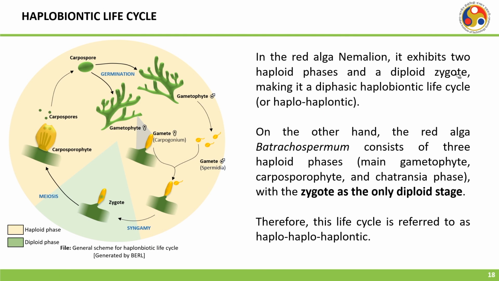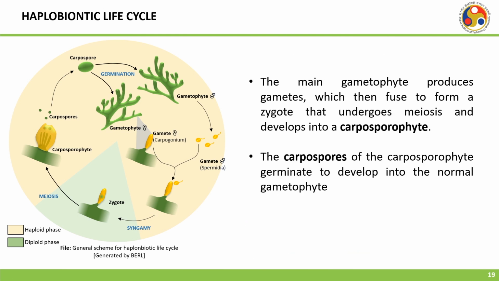On the other hand, another red alga consists of three haploid phases: the main gametophyte, carposporophyte, and Chantransia phase, with the zygote as the only diploid stage. Therefore, this life cycle is referred to as haplontic.